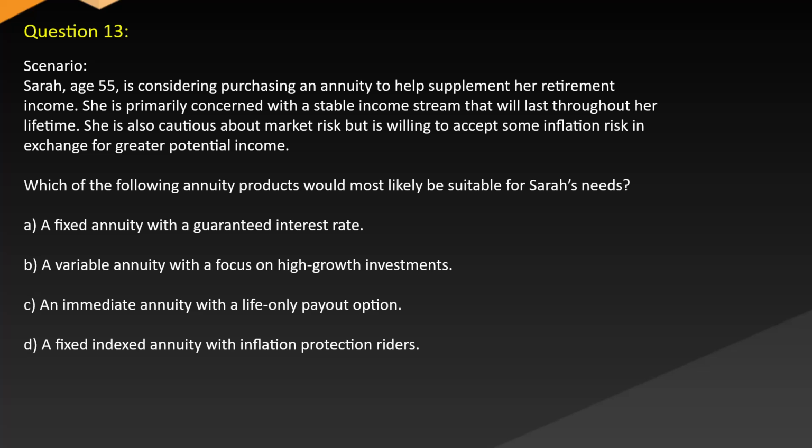Question 13. Scenario: Sarah, age 55, is considering purchasing an annuity to help supplement her retirement income. She is primarily concerned with a stable income stream that will last throughout her lifetime. She is also cautious about market risk but is willing to accept some inflation risk in exchange for greater potential income. Which of the following annuity products would most likely be suitable for Sarah's needs?